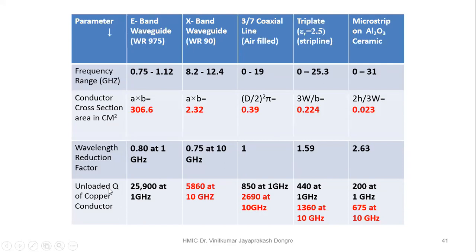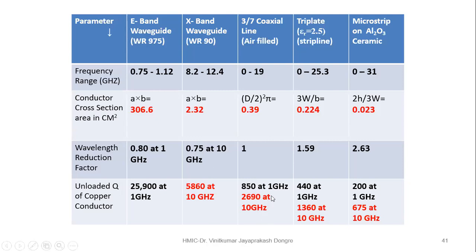Now we will go to the next parameter, that is Q, the quality factor. You can see that the quality factor is frequency dependent. For the E-band waveguide at 1 gigahertz, it is more than 25,000, around 26,000. For the X-band waveguide at 10 gigahertz, it is more than 5,000, around 6,000.